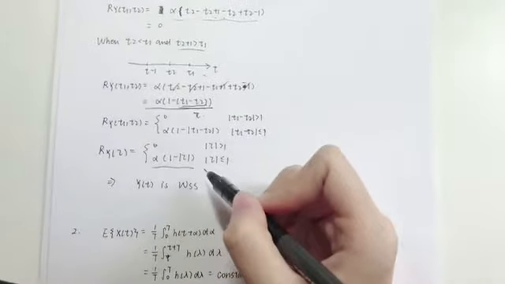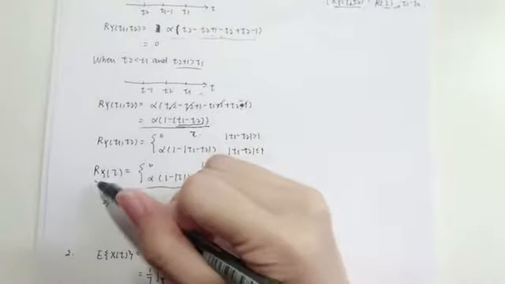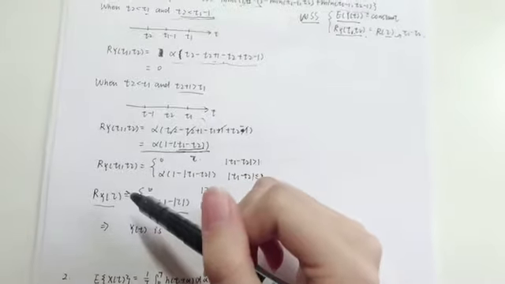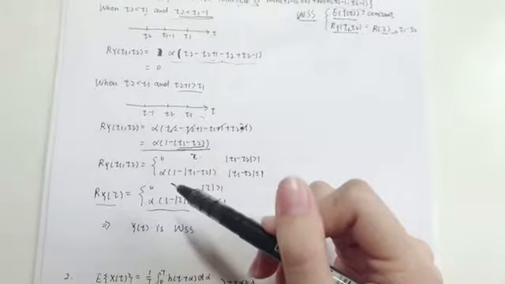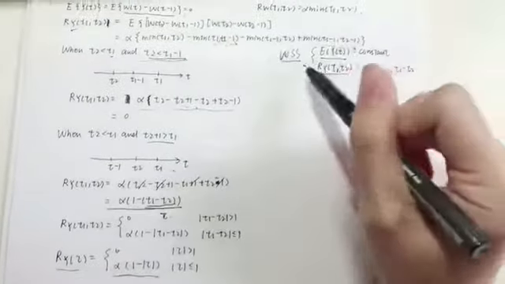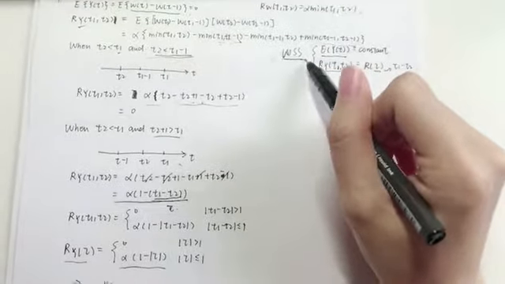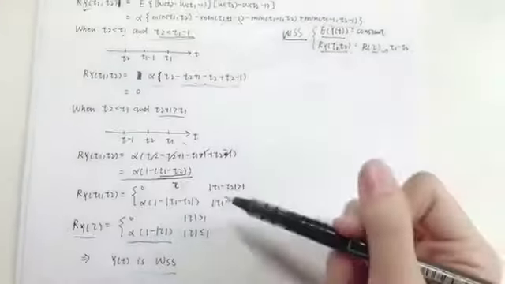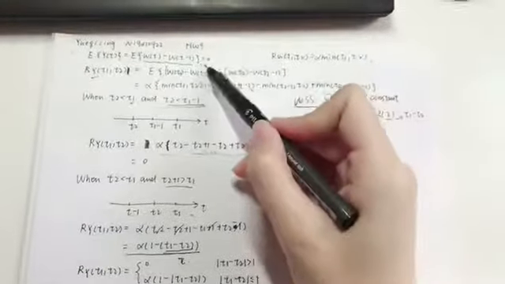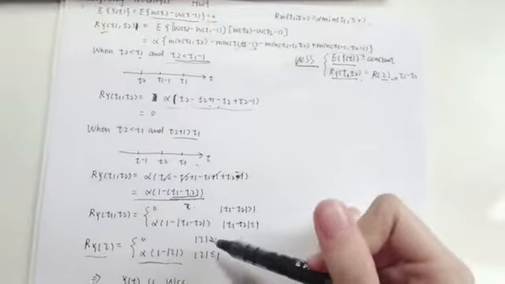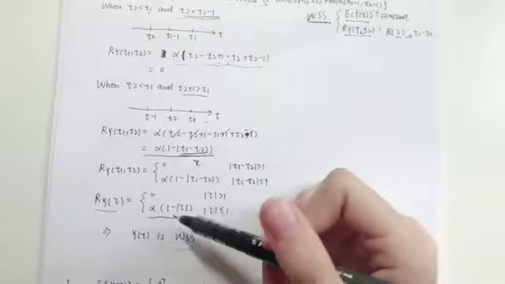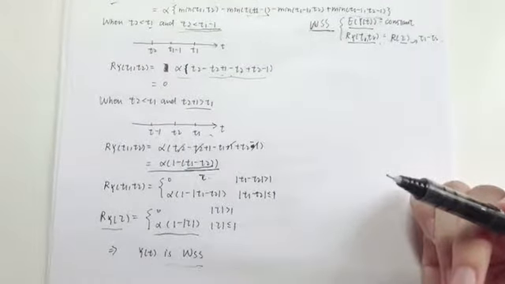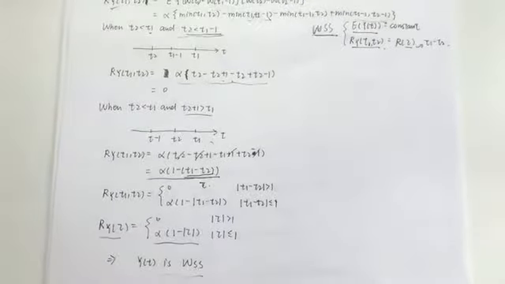From now we have the autocorrelation and the expectation of Y(T). Looking back at the conditions of WSS, we can easily find that Y(T) is a WSS, because its expectation is a constant, and its autocorrelation is only a function of tau. Now let's finish the question.